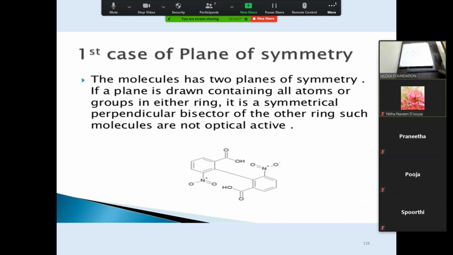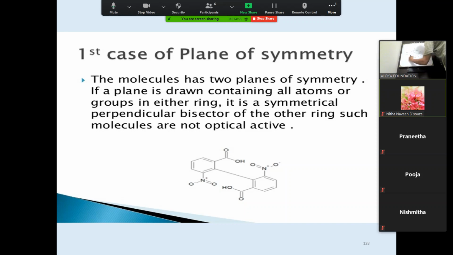So this is the element of symmetry that works over here. Because there is an element of symmetry, when you draw from the center to the opposite side, you have the same groups on the opposite side. Moreover, if the substitutions are the same on both sides, that is across the plane, this is called the first element of symmetry.